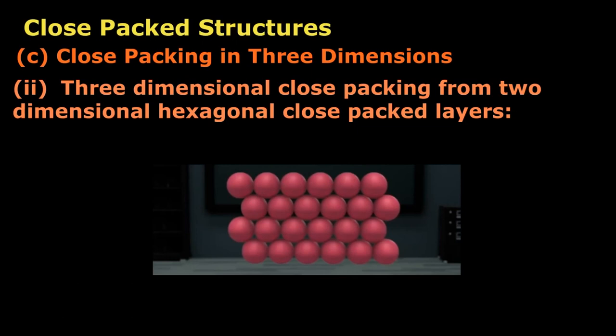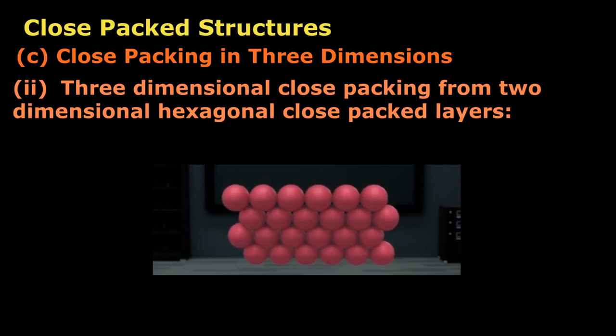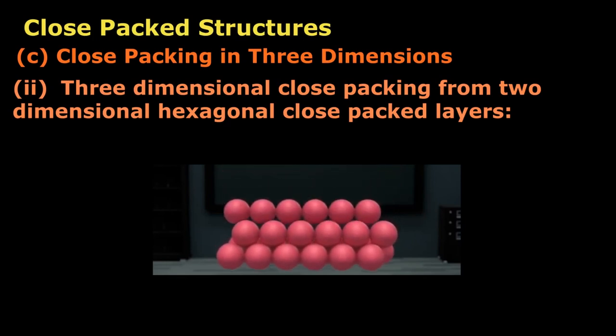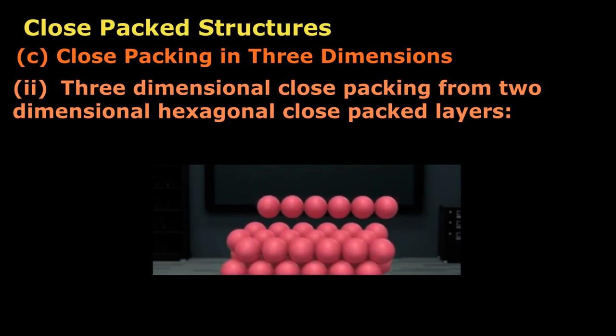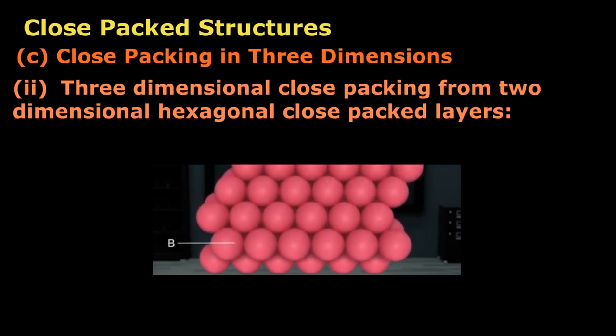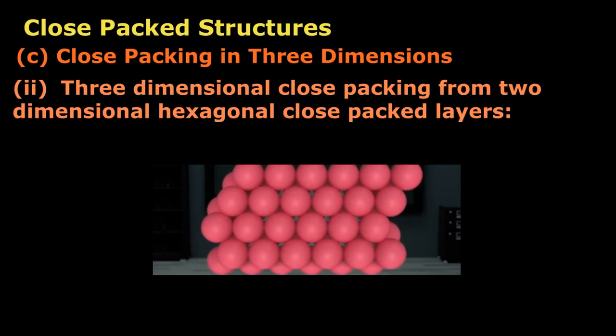Place a similar layer above it such that the spheres of the second layer are placed in the depressions of the first layer. Since the spheres of the two layers are aligned differently, let us call the second layer as B type. It can be observed that not all the triangular voids of the first layer are covered by the spheres of the second layer. This gives rise to different arrangements.